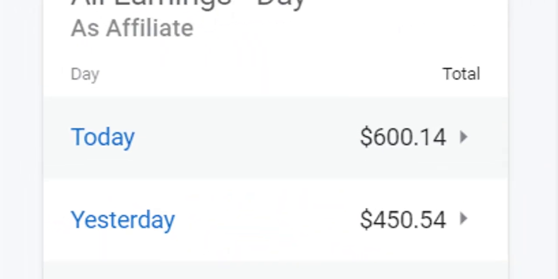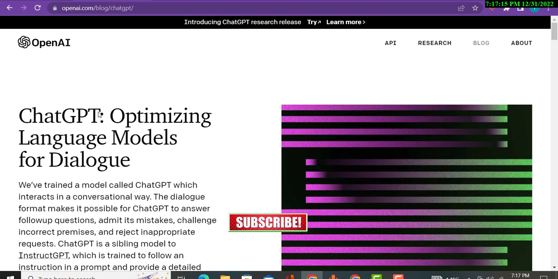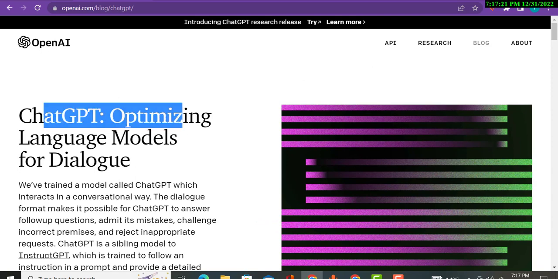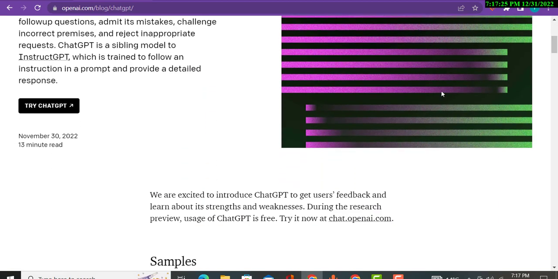First of all, you can see my earnings over here: yesterday I made $450 and today I have earned $600 with this method. You will simply go to Google and write ChatGPT OpenAI. Okay, OpenAI ChatGPT: Optimizing Language Models for Dialogue. Simply go to Google and write there.